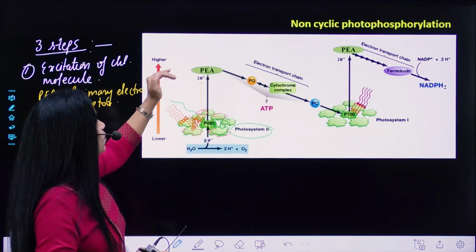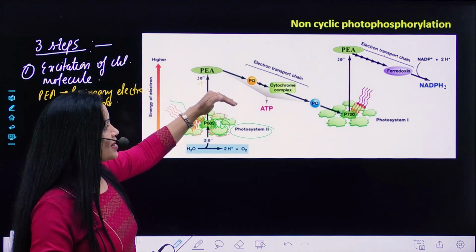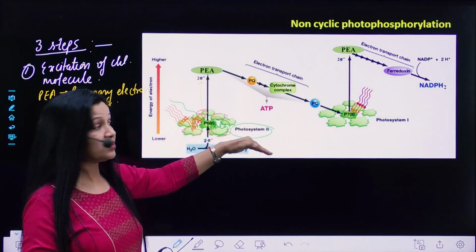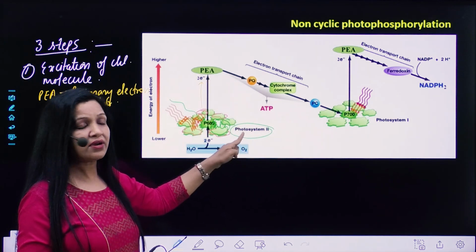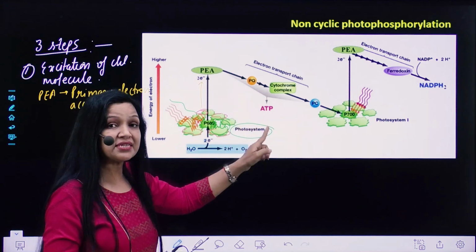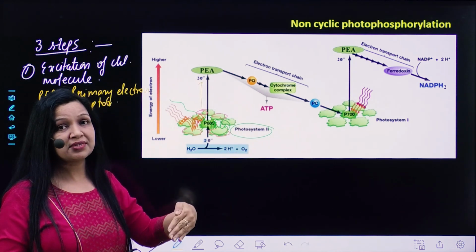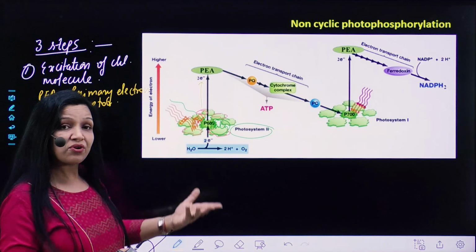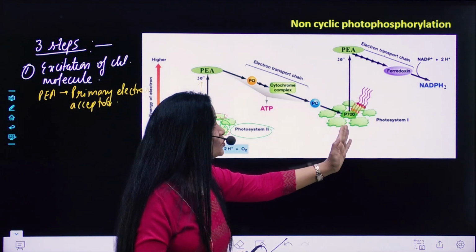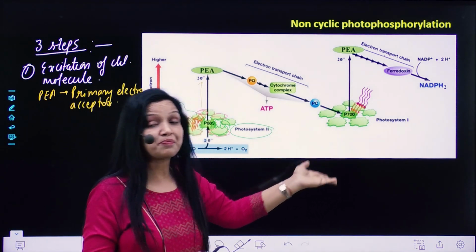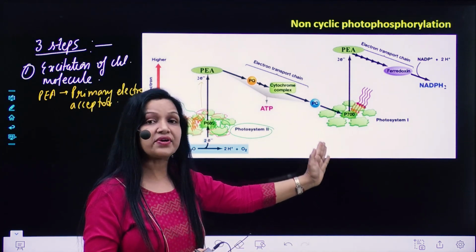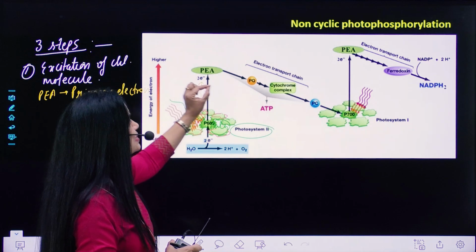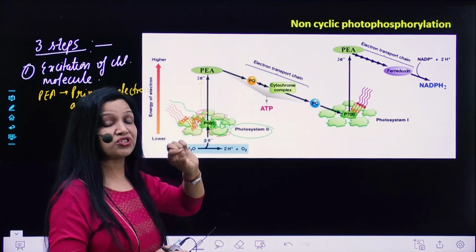Right? Now, what happens when this electron pair comes down the energy gradient level? It transports through electron transport chain. Now, there are various proteins which act as electron acceptors and then transmit a pair of electrons finally to the photosystem 1, which is P700 because it absorbs the wavelength of 700 nanometer. Now, we'll discuss a little bit about this electron transport system.